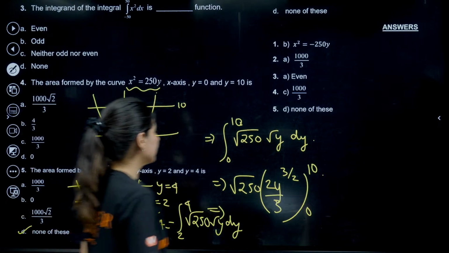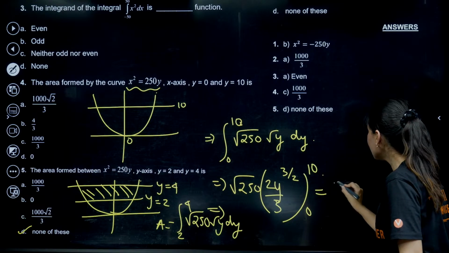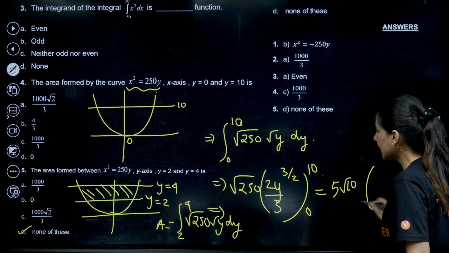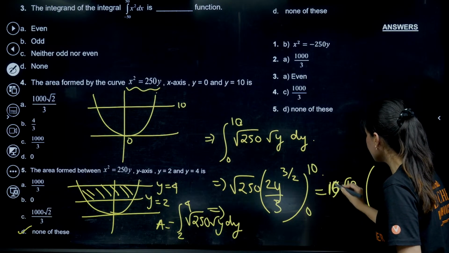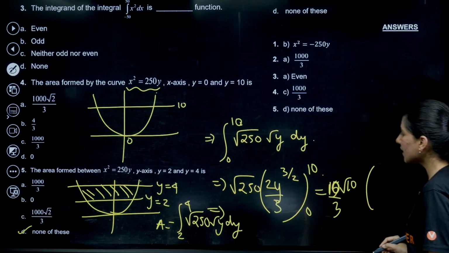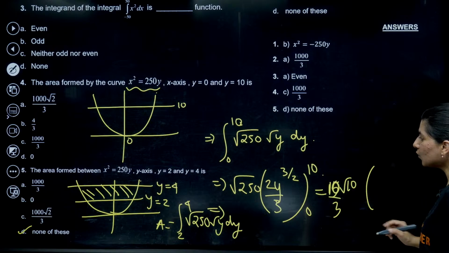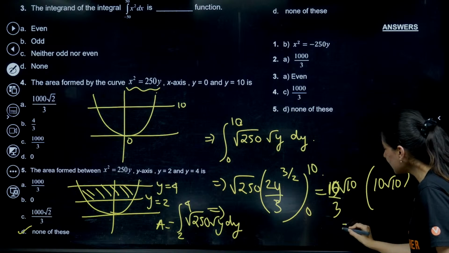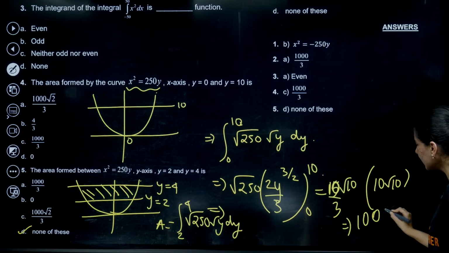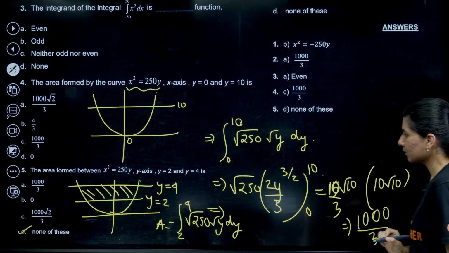Shall we solve it? So root 250 is 5 root 10, and then we have 2 by 3. So 2 by 3 will be 10 by 3, and over here we are having 10 root 10. Okay, so this is 10 root 10. Can you clearly see now this is 1000 by 3? Right?